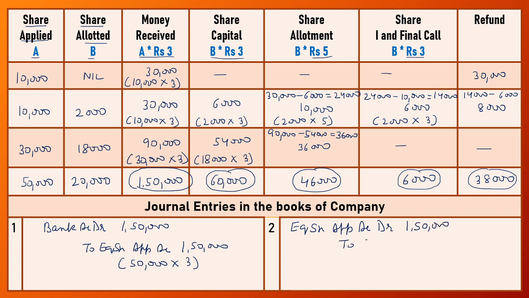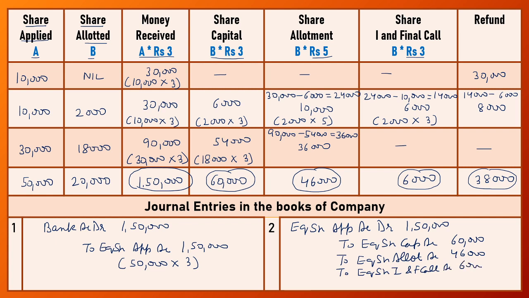We transfer to equity share capital account with rupees 60,000, to equity share allotment account with rupees 46,000, to equity share first and final call account with rupees 6,000, and the balancing value is refunded back to the public, that is to bank account 38,000.